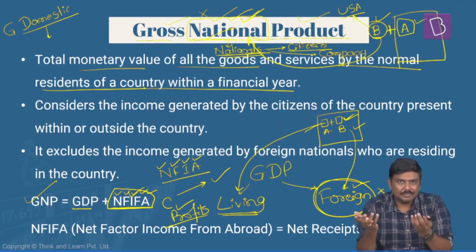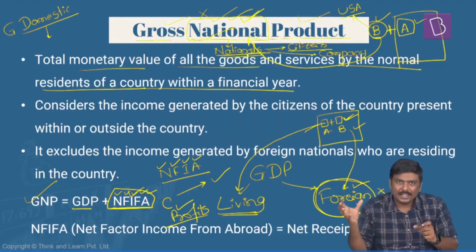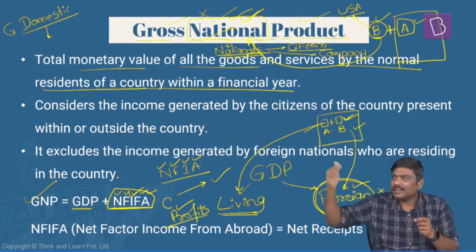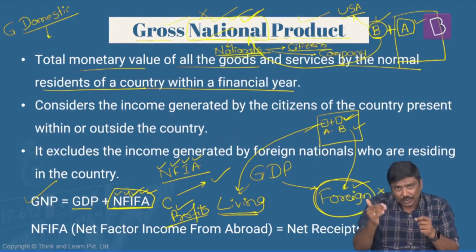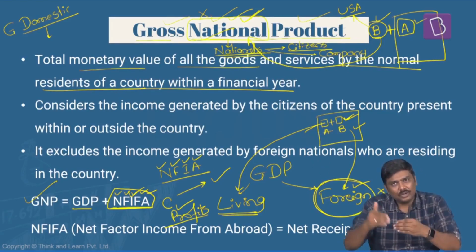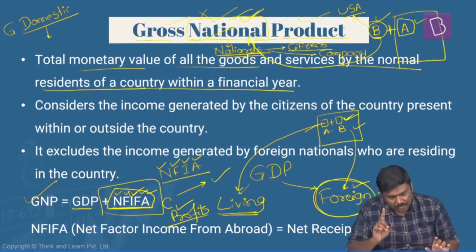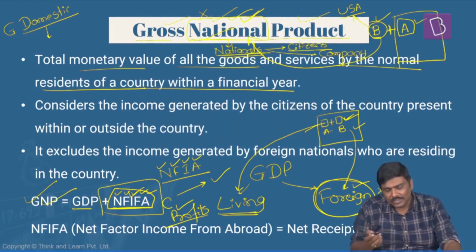So factor incomes. Companies will generate profit income, right? So factor incomes: get the sum total of factor incomes coming from the rest of the world to India minus factor incomes which are flowing from India to the rest of the world. That will give you net factor income from abroad. So this is how we calculate gross national product.